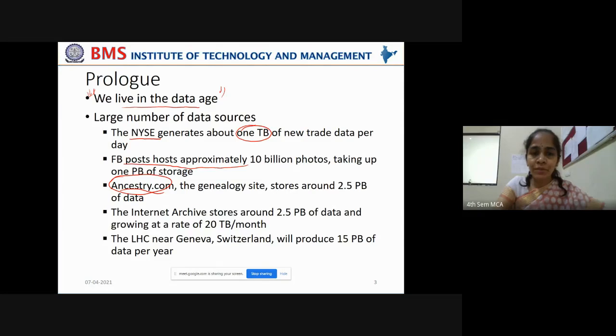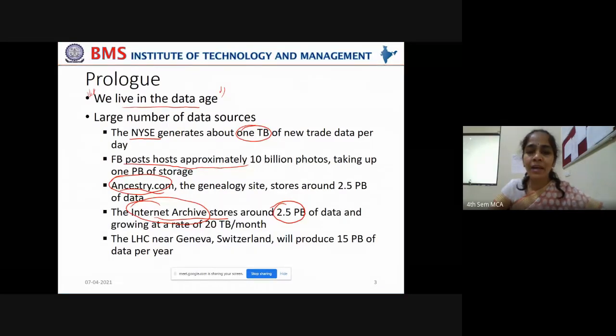And there is another source of data, the Internet Archive. Internet archives means the archives that are stored on the internet. They take around 2.5 petabytes of data and are growing at a rate of 20 terabytes per month. You see, 1 terabyte per day and 20 terabytes per month.